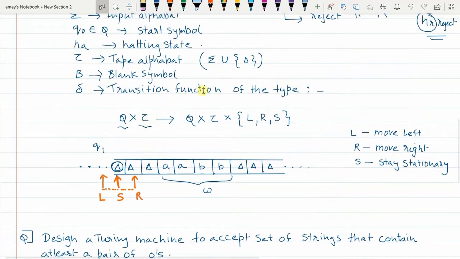So the transition function of a Turing machine is of type Q cross tau, that is, a cross product between the current state and the current input symbol on the tape. Based on these two, it moves to the new state by making changes to the current cell of the tape, and the pointer either moves one place to the left, one place to the right, or remains stationary, and tau is the next input symbol that is read on the tape.